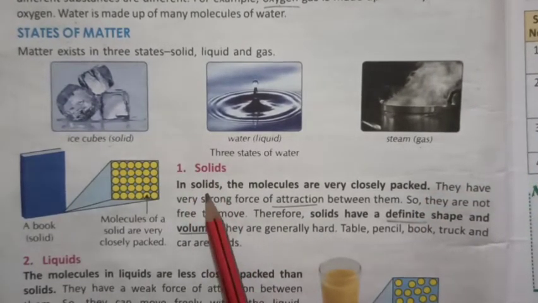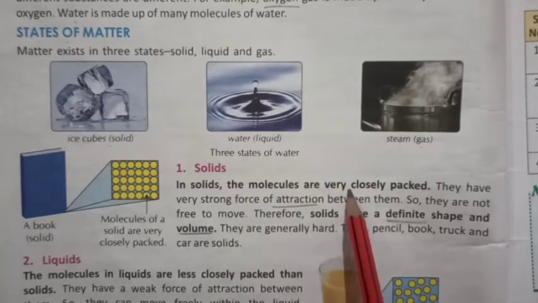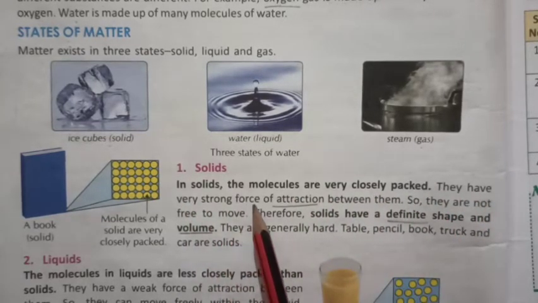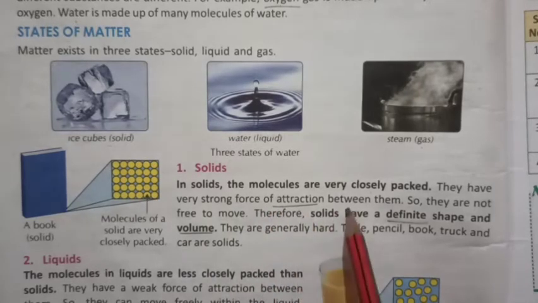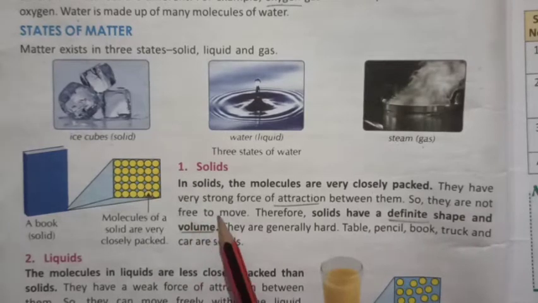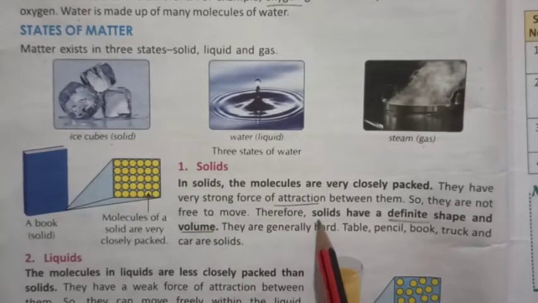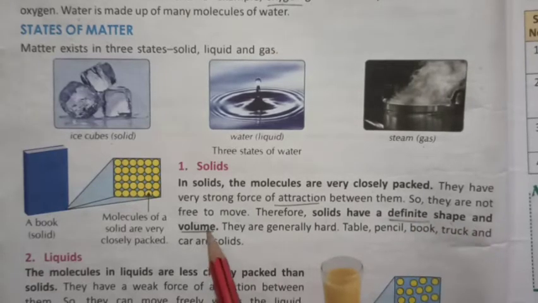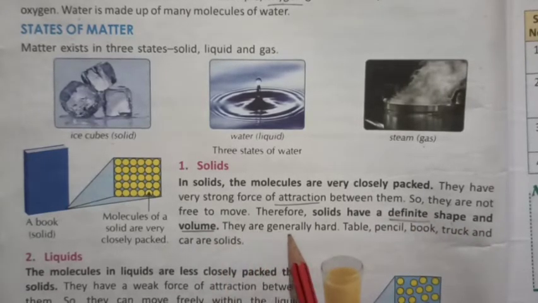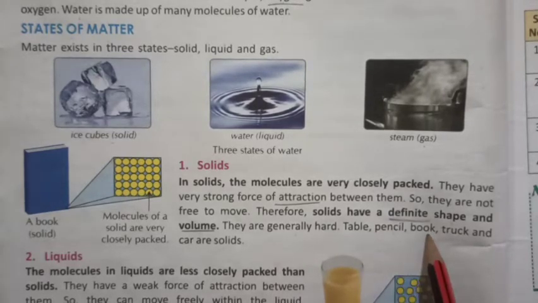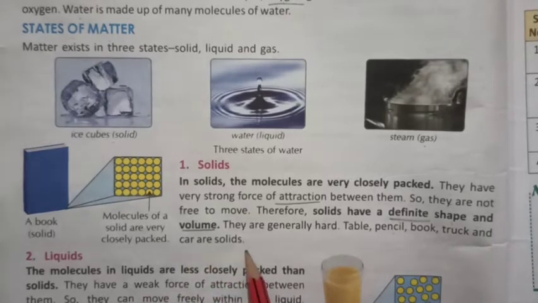Solids. In solids, the molecules are very closely packed. They have very strong force of attraction between them, so they are not free to move. Therefore, solids have a definite shape and volume. They are generally hard. Table, pencil, book, truck and car are solids.